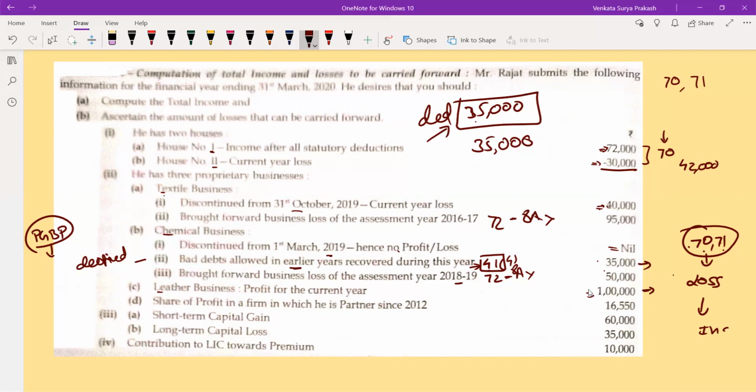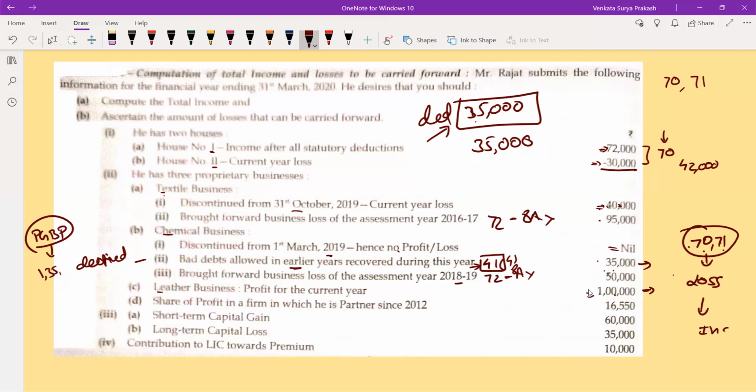Yes, sir. Right. Now, total income from profits and gains from business or profession is what? 1,35,000. Now, what is the loss this person is having? Current year loss, this person is having 40,000. Brought forward business loss is 95,000, and another brought forward business loss is 50,000.